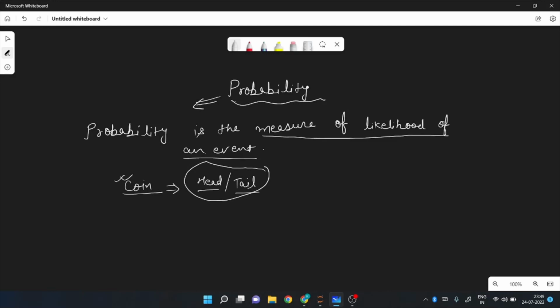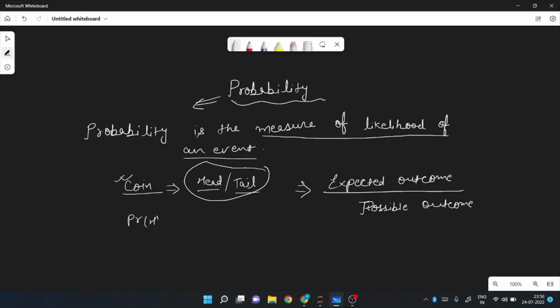If I'm going to write the formula in the context of probability, it is going to be expected outcome by possible outcome. Suppose I ask you what is the probability of getting a head. Either head or tail I can get, so head can come one time.